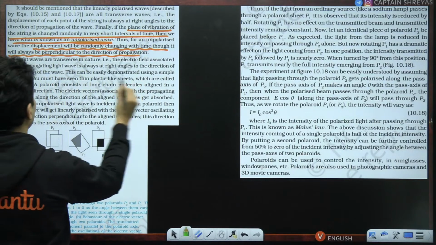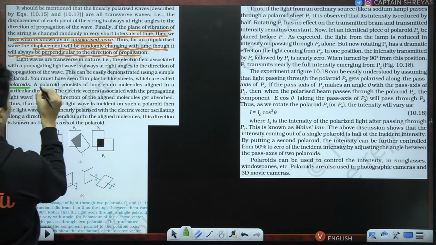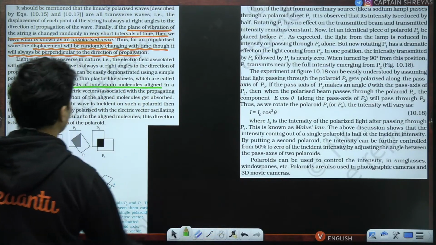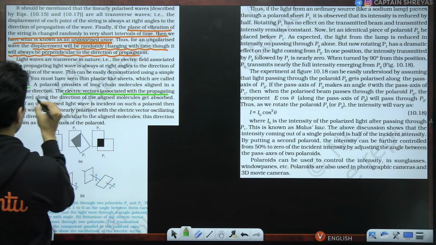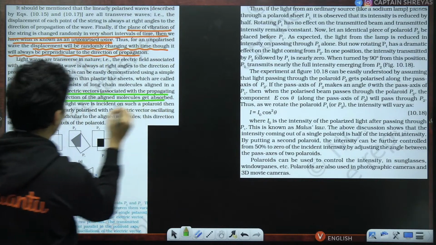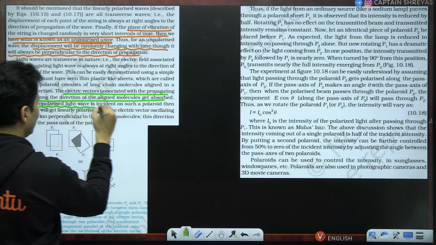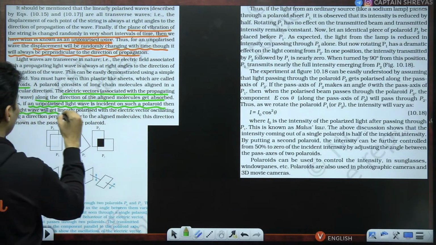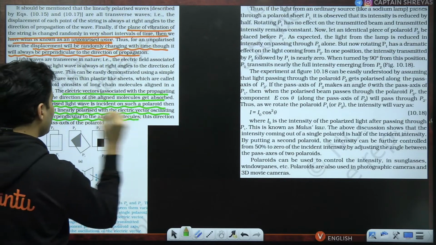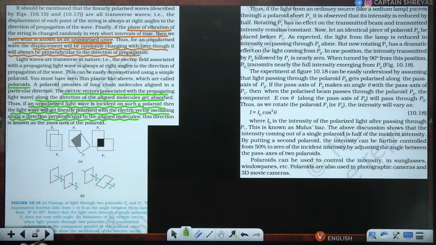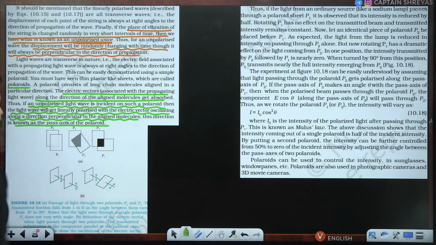Well, here it is given. Polaroids. A polaroid consists of some chain of molecules, that is not important. The electric vectors only in a peculiar direction which are aligned to the molecules get absorbed. So if an unpolarized light is incident, then the light wave which is polarized in a peculiar direction only gets passed and the other gets absorbed. This is known as the pass axis of the polaroid.